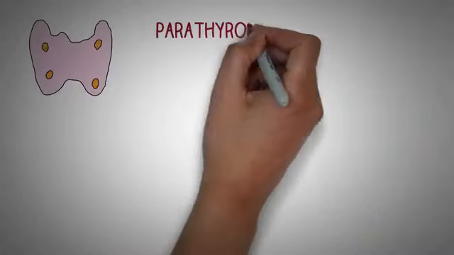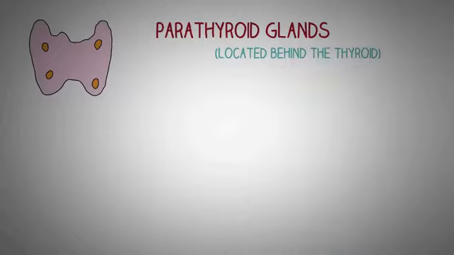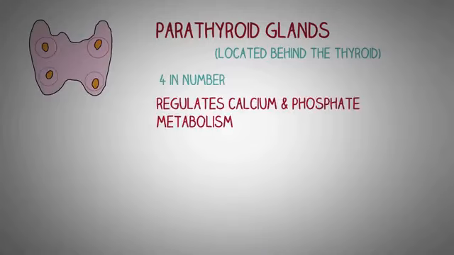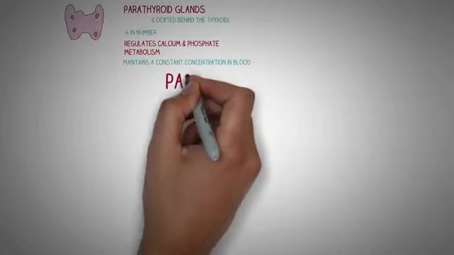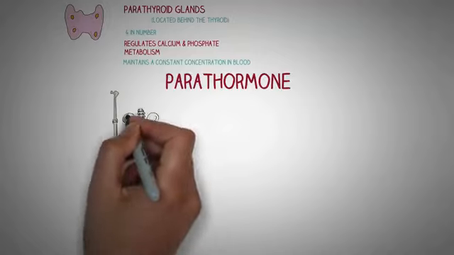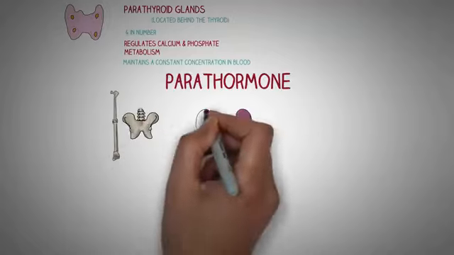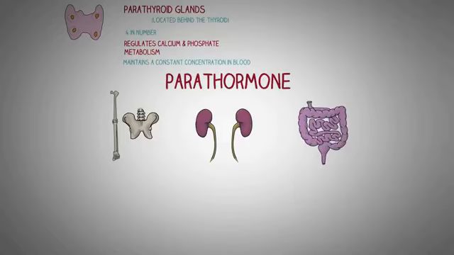Now, the second gland that we will talk about is the parathyroid gland. It is called parathyroid gland because it is located just adjacent to the thyroid gland or behind it. We have 4 parathyroid glands, one behind each of the upper and lower poles of thyroid. The parathyroid gland has a vital function of regulation of a constant concentration of calcium and phosphate in the body. It does so by releasing a hormone known as parathormone, which mainly acts on bone, intestines, and kidneys.